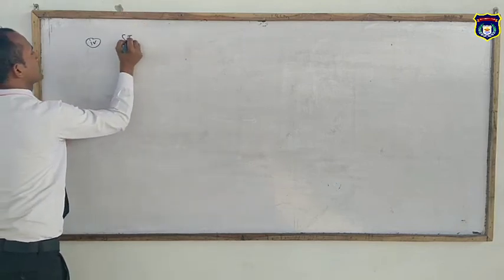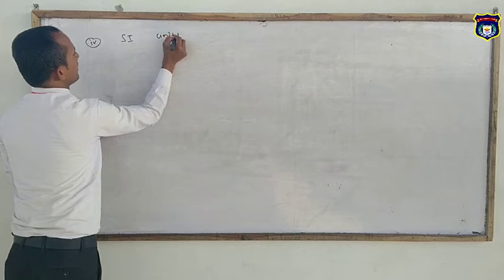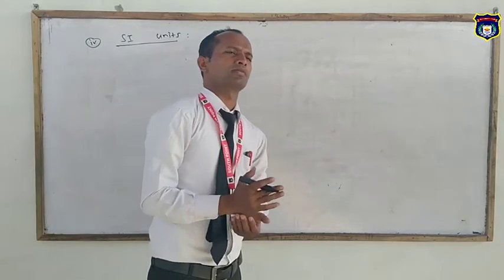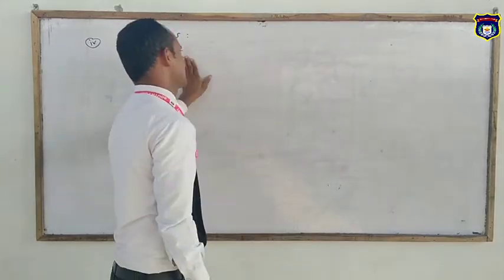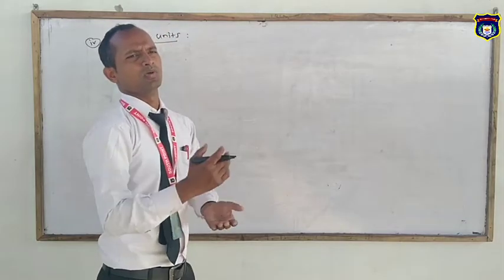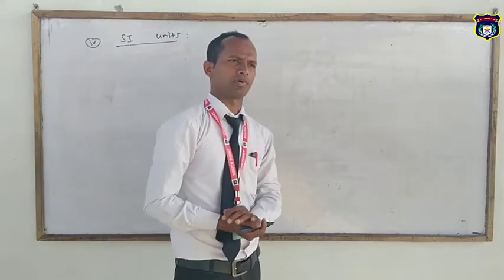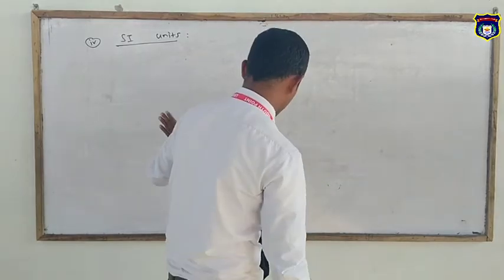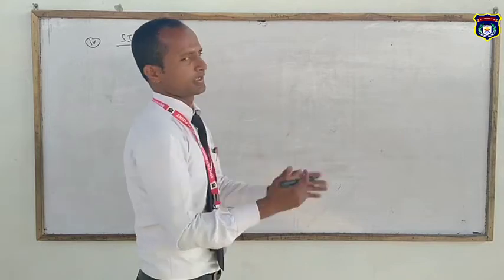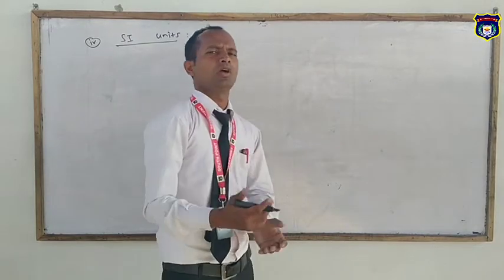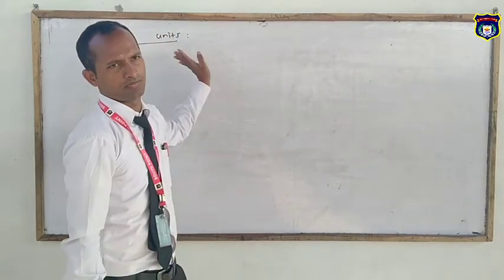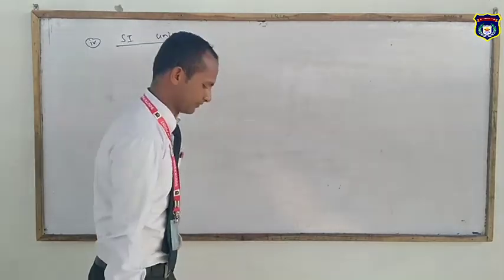The SI unit is also called the Système International d'Unités. It is a system of units which is an extended and improved form of the MKS system. In the MKS system, only three quantities are taken, but in the standard SI system, four further quantities are included, and MKS becomes the SI system.